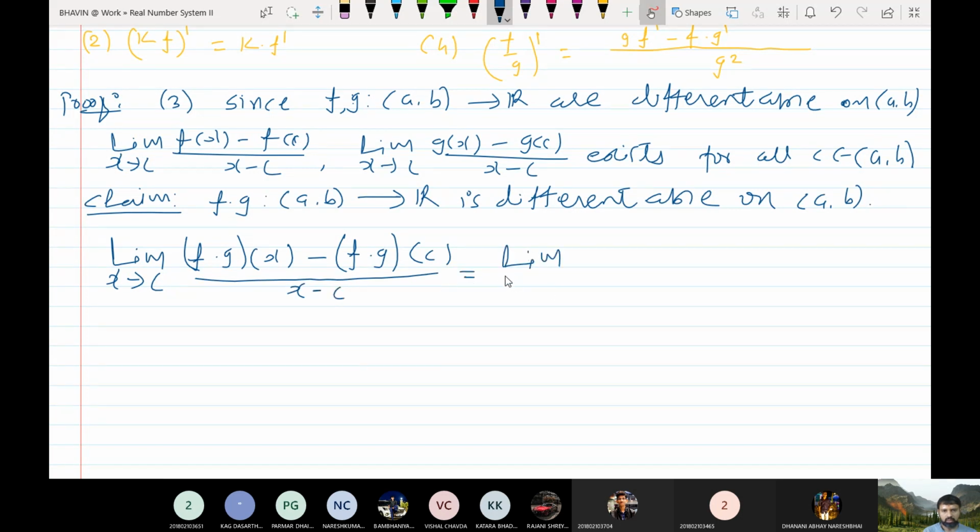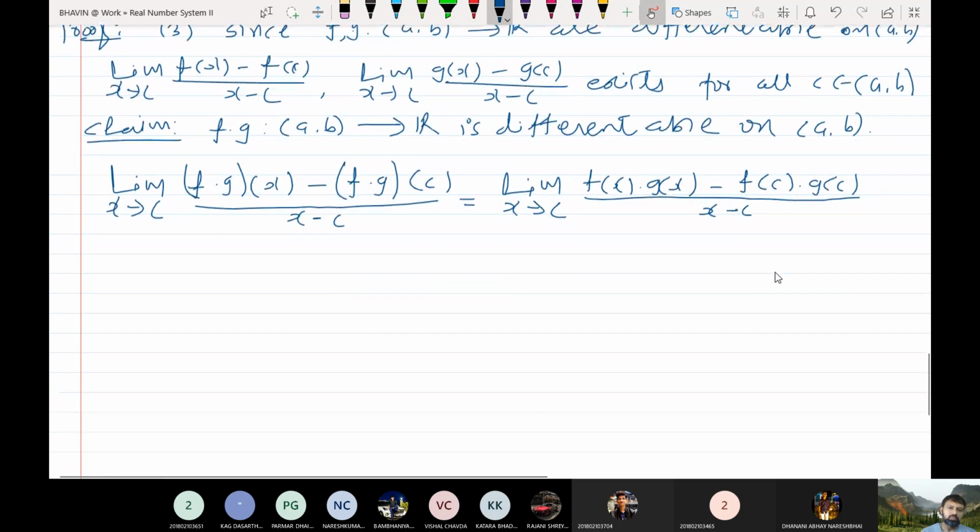This is nothing but limit x tends to c of f(x) into g(x) minus f(c) into g(c) upon x minus c. Now I need to use this fact, f(x) minus f(c) upon x minus c. So somehow I need to bring this into the picture from this quantity.